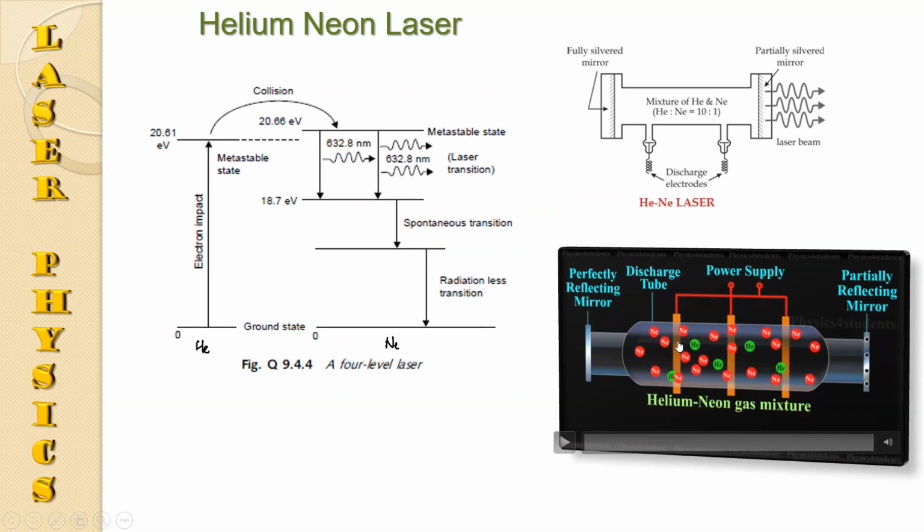It is filled with a helium neon mixture in a ratio of 10:1, and electrodes are given in the tube. At one end there is a perfectly reflecting mirror, and at the other end a partially reflecting mirror. This is the fully reflecting and this is the partially reflecting mirror.